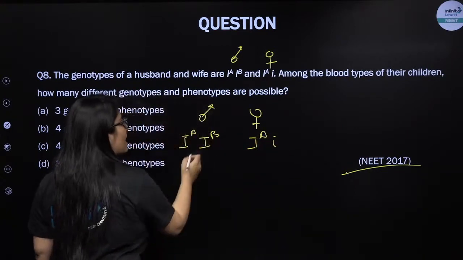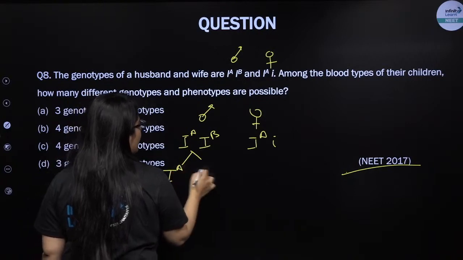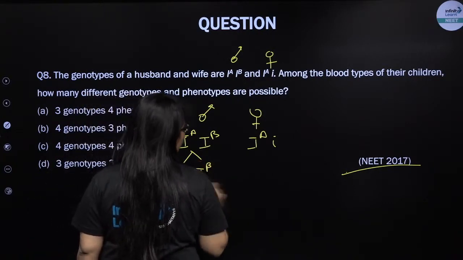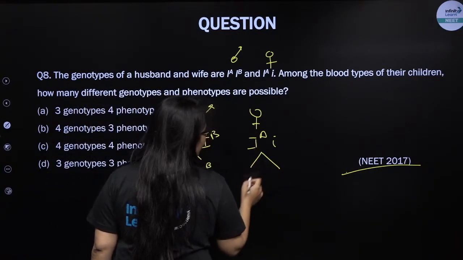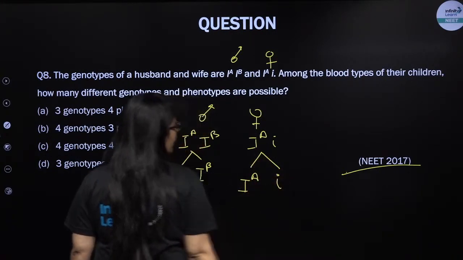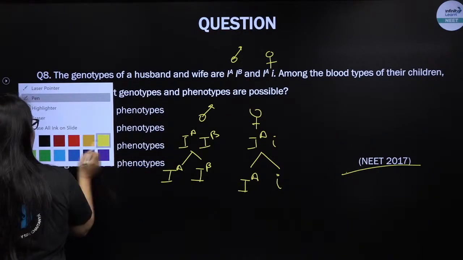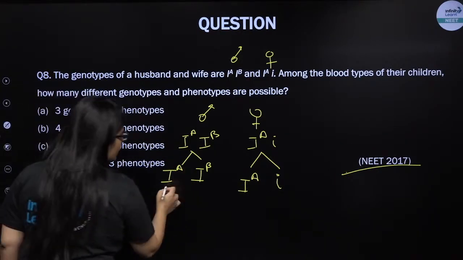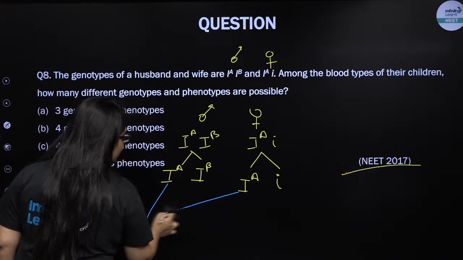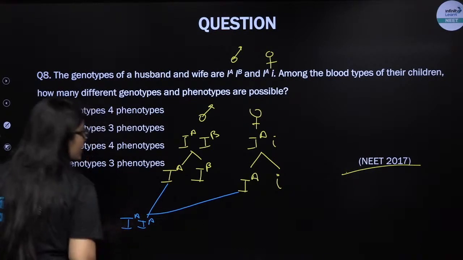So how many types of gametes are possible? Two types of sperms can be produced. One can carry capital IA, another can carry capital IB. Here also two types of eggs, or ovum, can be produced, one carrying capital IA and another carrying small i. Now let's talk about the combination. Whenever this sperm fuses with this one, what will happen? It will be IA, IA.